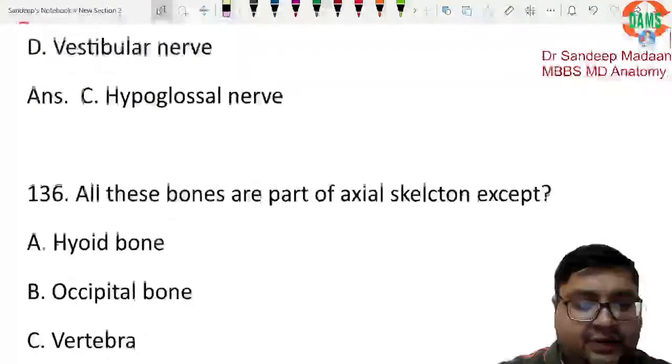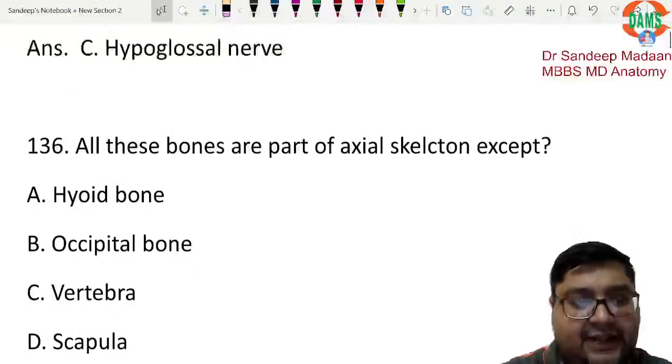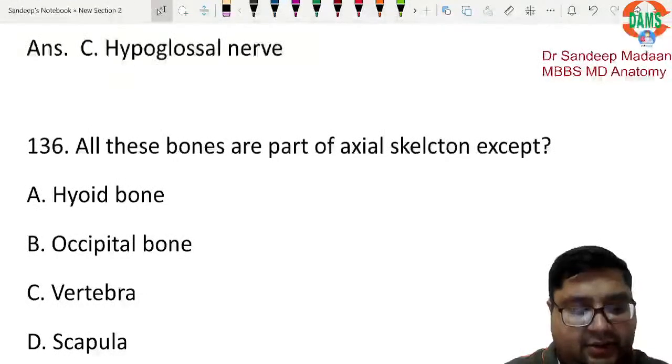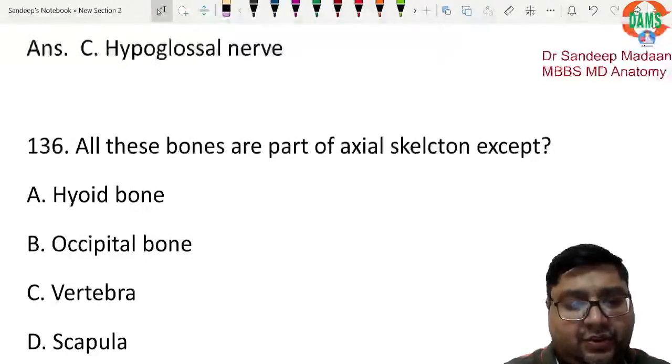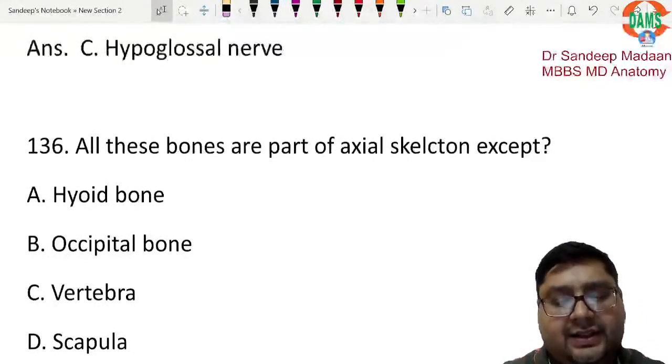Now the next question is this: all these bones are part of axial skeleton except. So we know that hyoid bone, occipital bone, vertebrae, they all are present in the axis of the body. So they are called as axial skeleton.